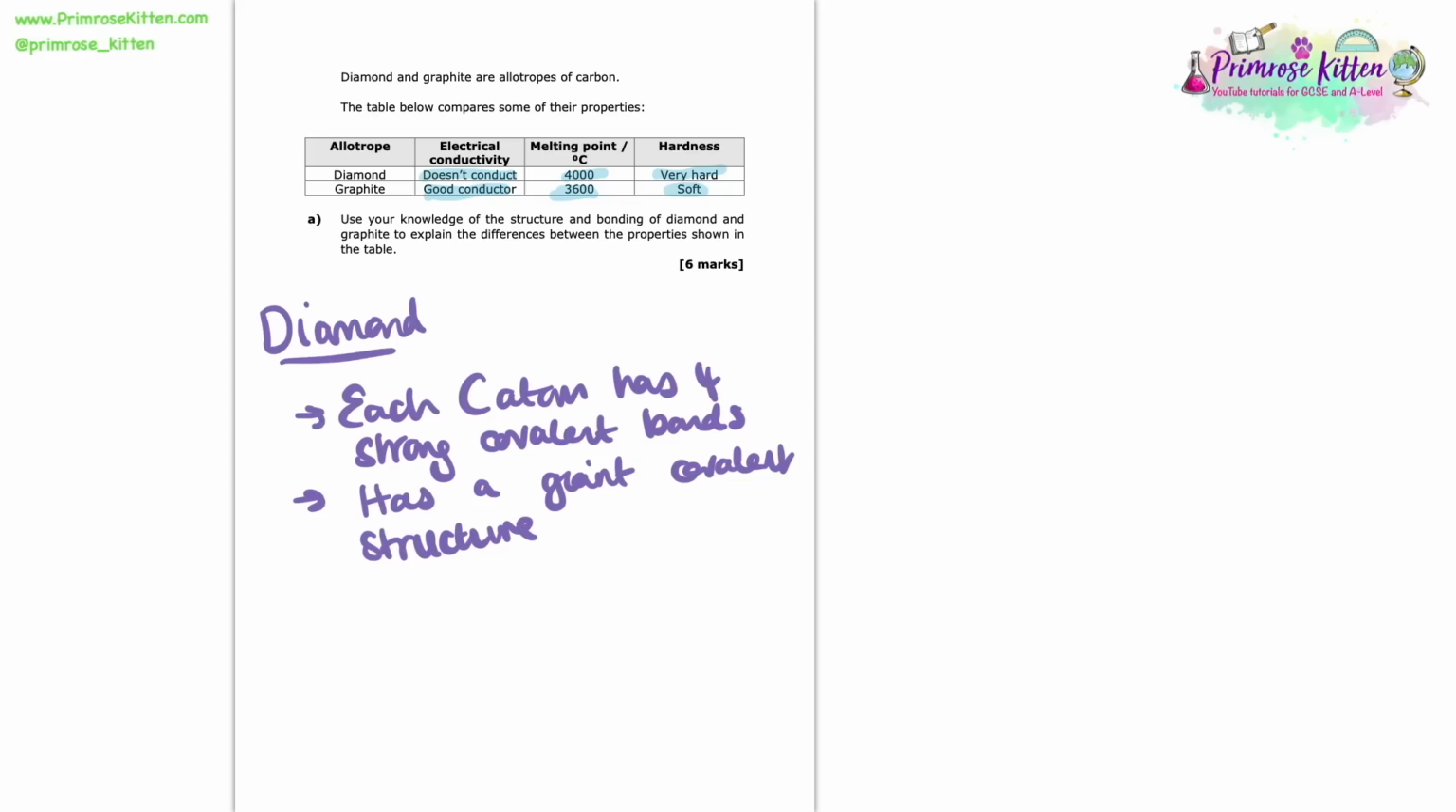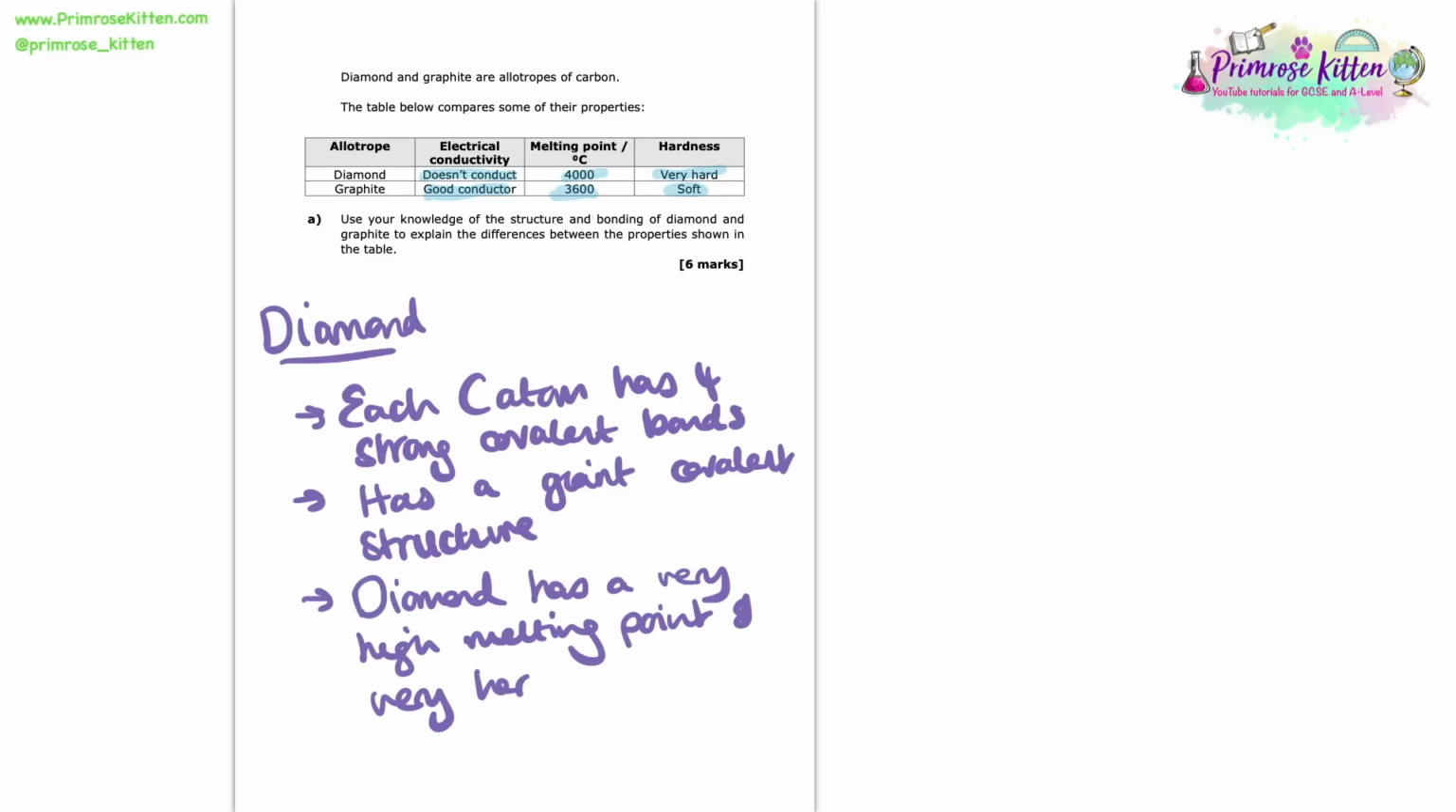So let's link all this now to the properties. So we've said, haven't we, that diamond has a very high melting point of 4,000 degrees C, and it is also very hard. So we need to describe why it has those properties and how it links to what we've said about the bonding and structure. So the reason why it has that very high melting point and it's very hard is because of those strong covalent bonds. It is going to take a lot of energy to overcome those bonds and to break those bonds. That is going to have a direct impact on this high melting point and it being very hard.